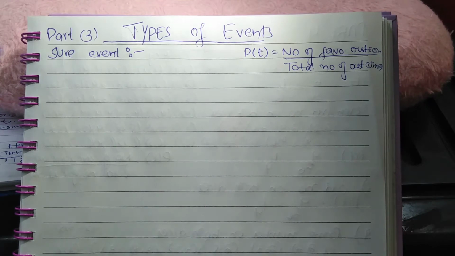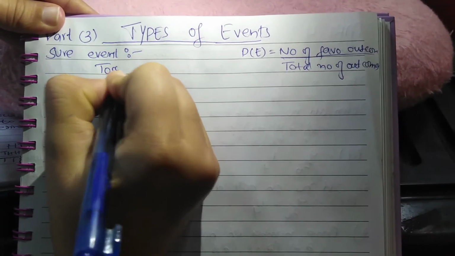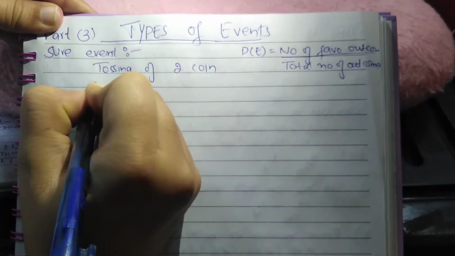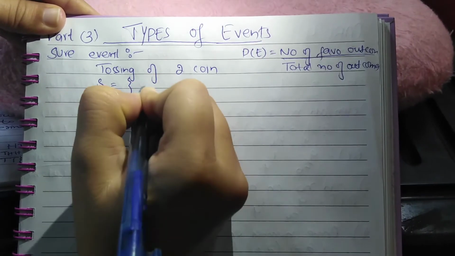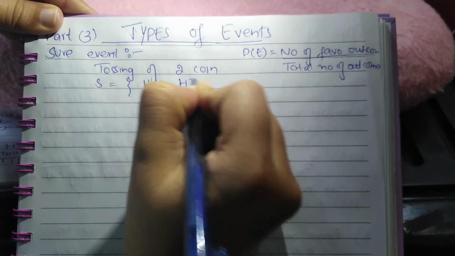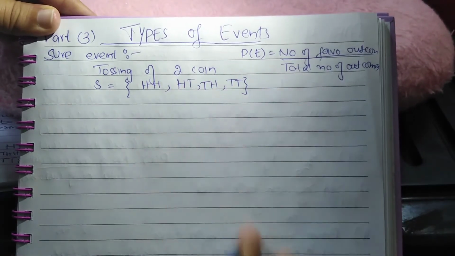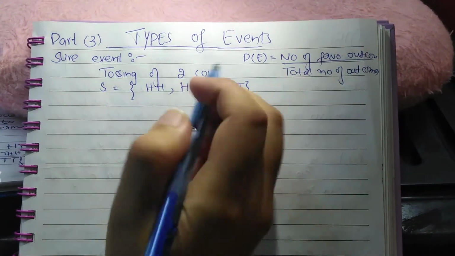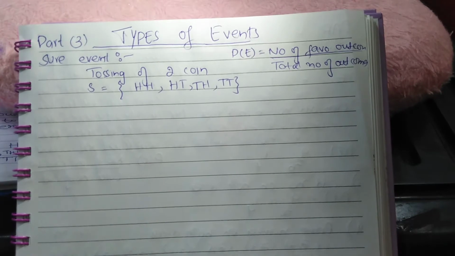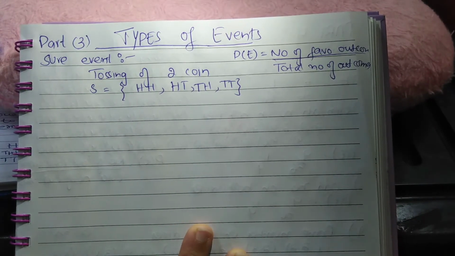Bound to happen means, for example, when we toss two coins, the sample space will be head head, head tail, tail head and tail tail. These are the four outcomes.